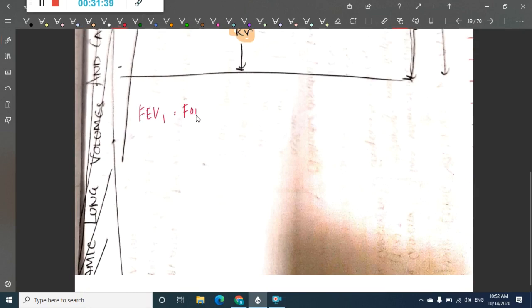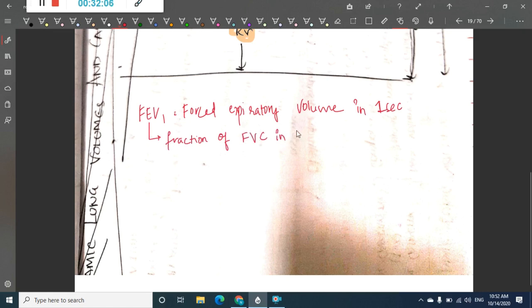This is FEV1, which is nothing but the fraction of forced vital capacity in the first second.